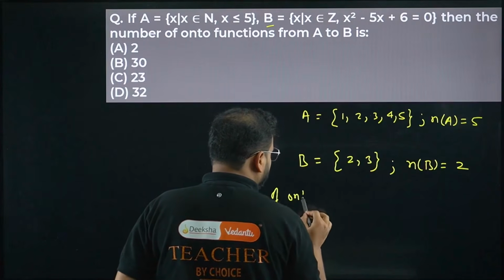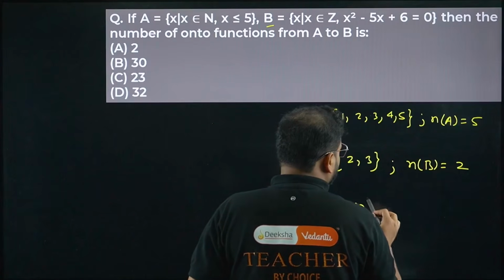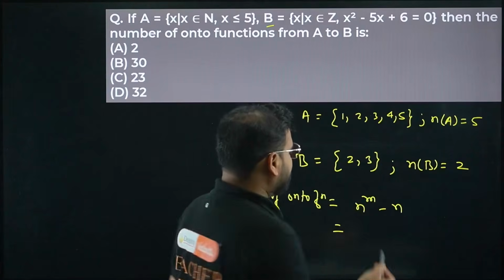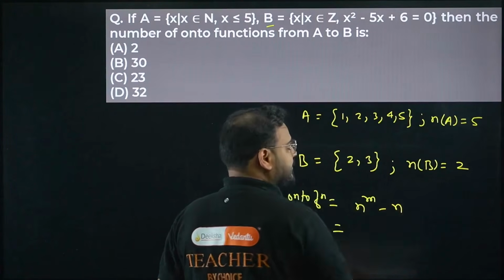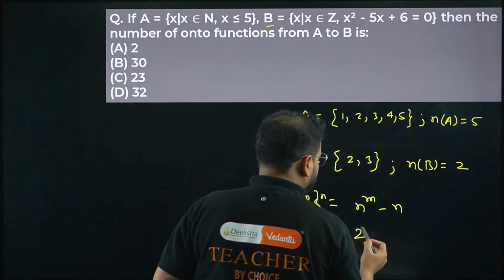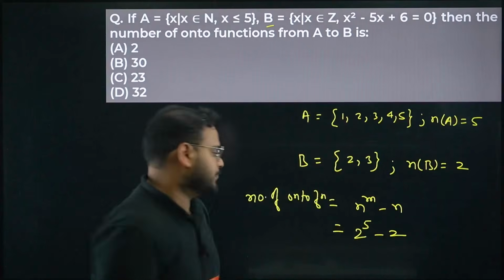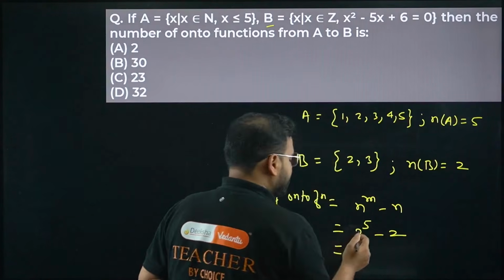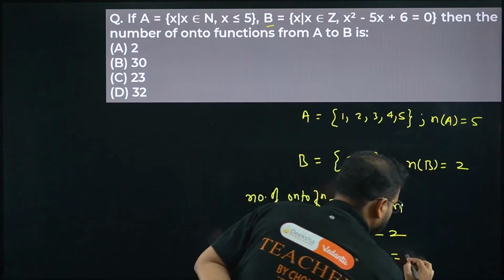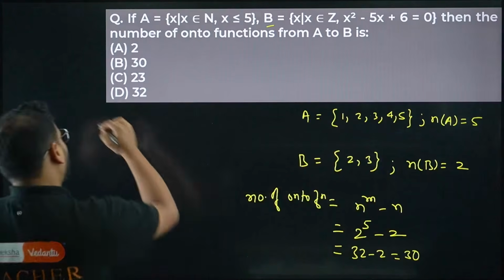The number of onto functions is given by n power m minus n. Here n represents the number of elements in the set B, which is going to be 2. m represents the number of elements in the set A, so 5. 2 power 5 minus 2. So I get 32 minus 2 equals 30. Answer should be option B.